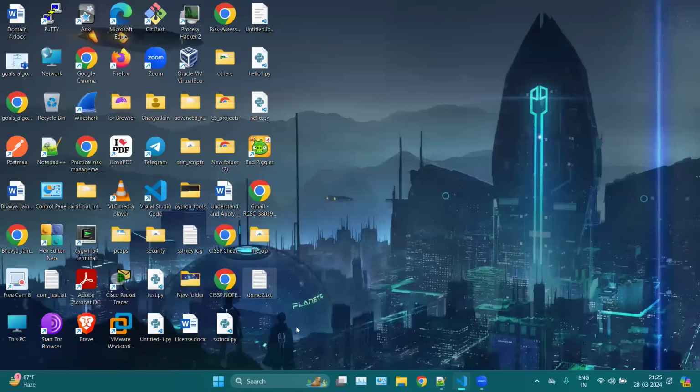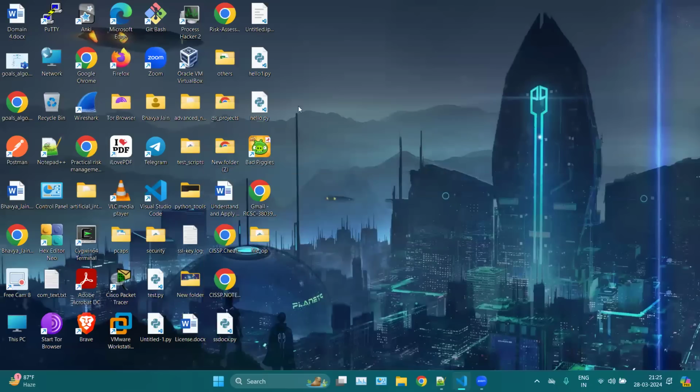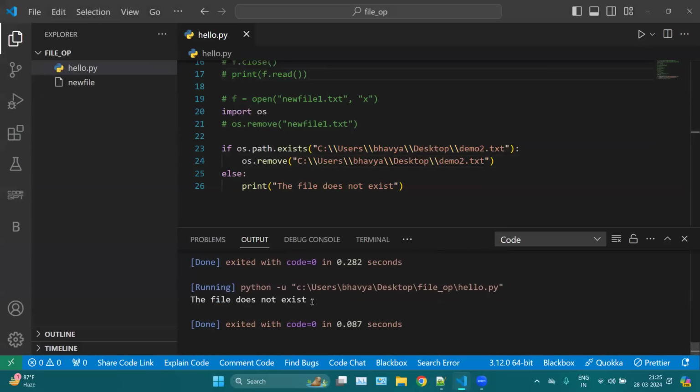Okay, so here it is. Now if I run this code, you can see the file is removed from here. Okay, no file here. But if you run this again, then you will get the else statement, which is file does not exist. So if your file is in a different location, then you have to mention the entire path. If your file is in the same location, then just mention your file name.